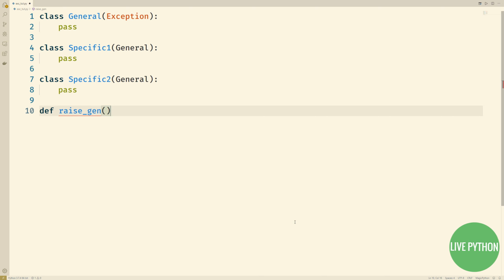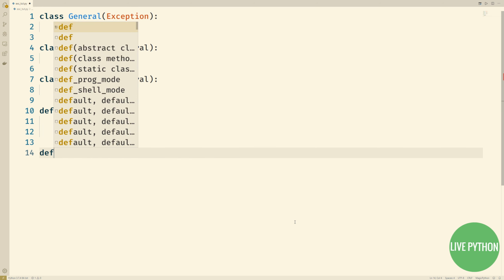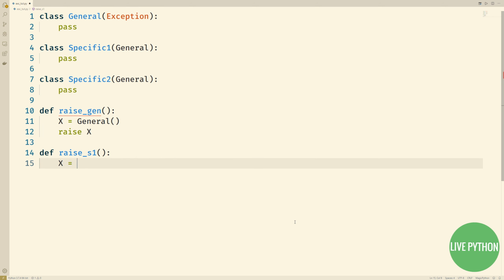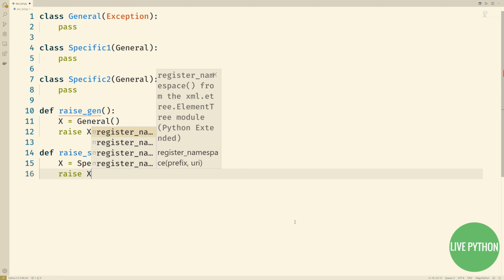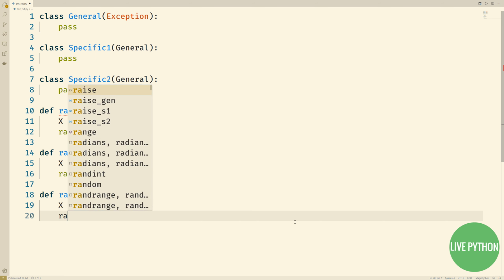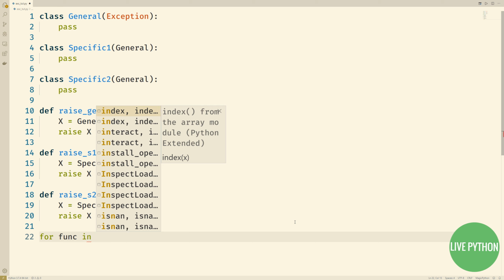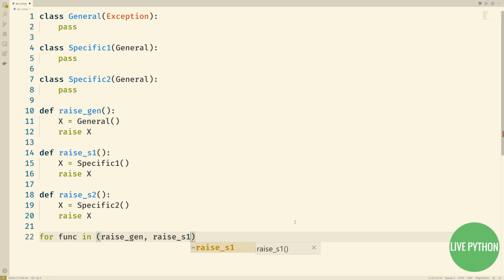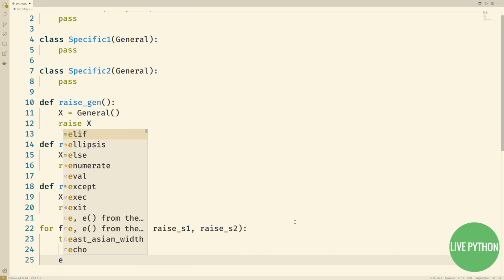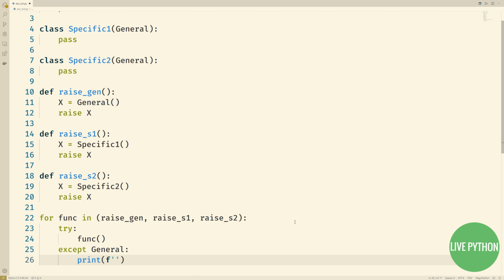They each inherit from general. We go on to define three functions which each follow the same pattern. We create an instance of each of our custom exceptions, and then raise that instance. From line 22 onwards, we iterate through each function, try calling it, and then have an except statement which catches the general exception or, as we've just stated, any exception within that general category, i.e. derived from general.